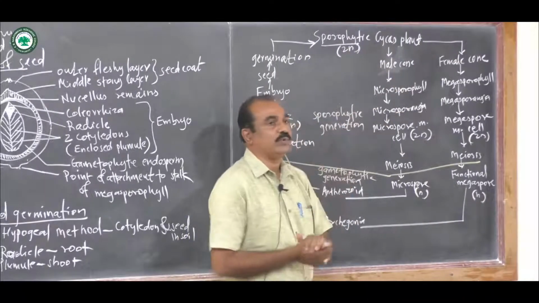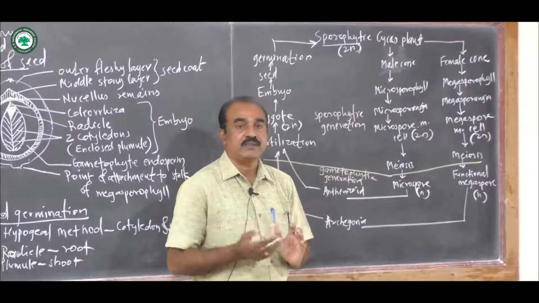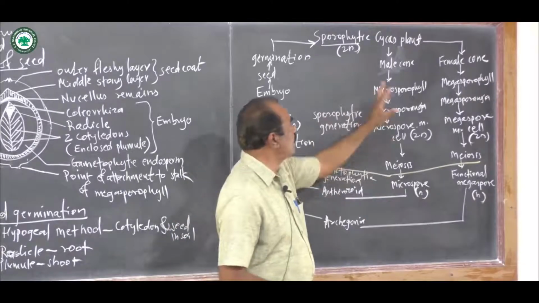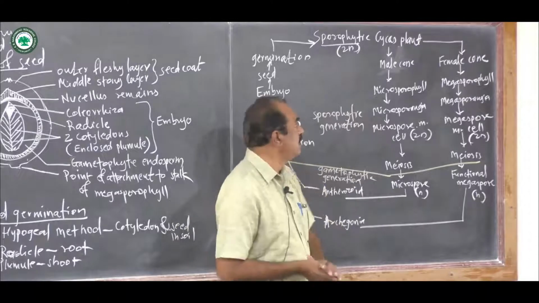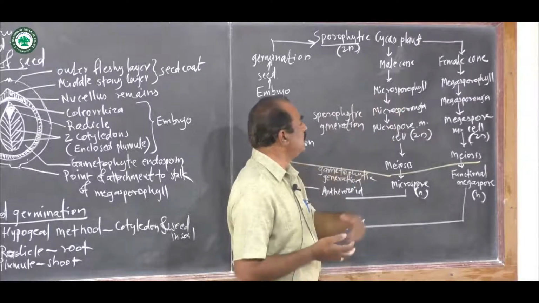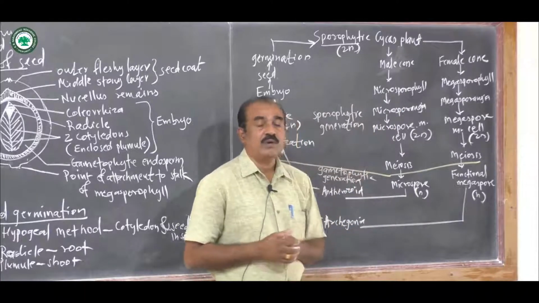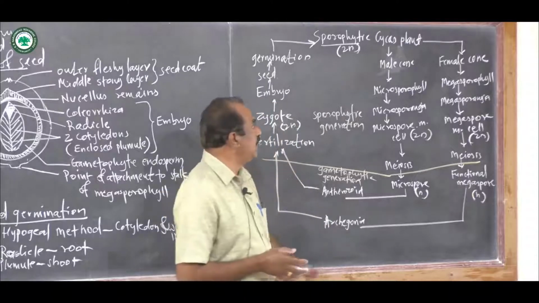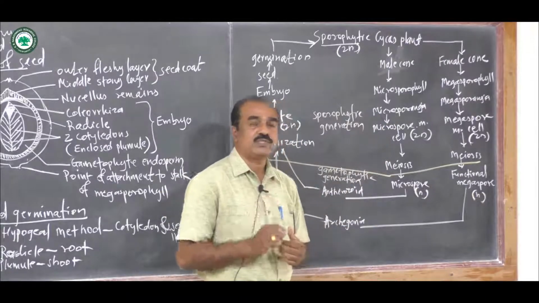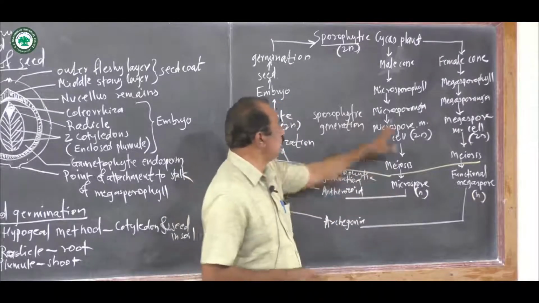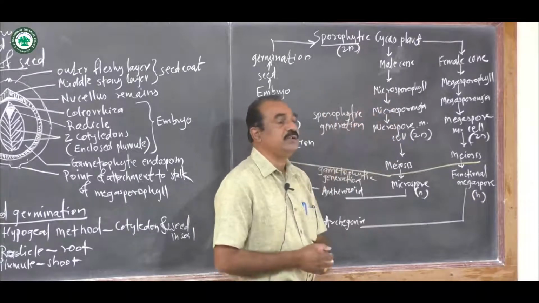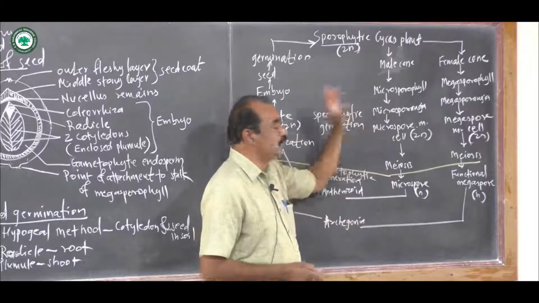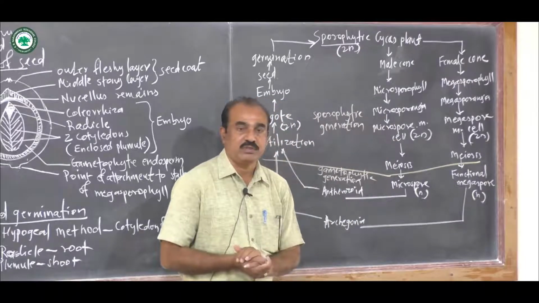So, on the male cone, there are spirally arranged special types of structures. They are called the microsporophylls. They are very large in number. Now, from the microsporophyll, there are the sori. Sori are formed with the help of microsporangia. 5 to 6 microsporangia come to form a sorus. So, on the microsporophyll, there are the sori, and in the sori, there are the microsporangia, and in the microsporangia, there is the sporogenous tissue.